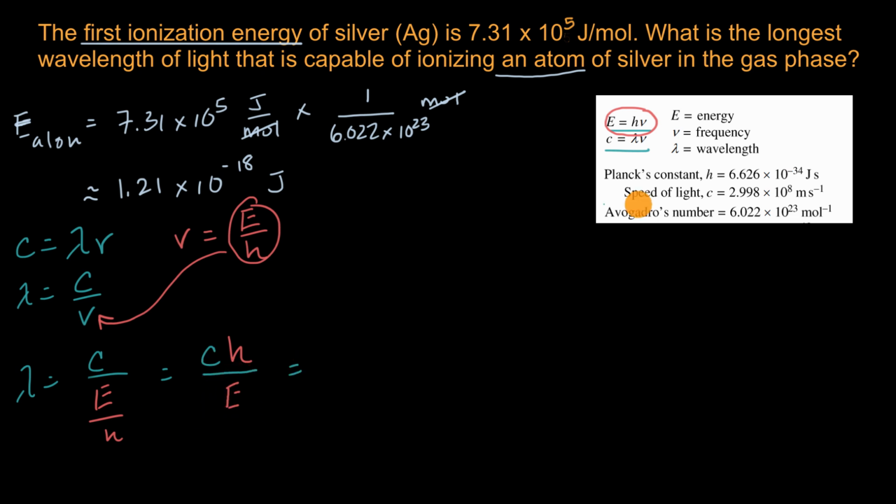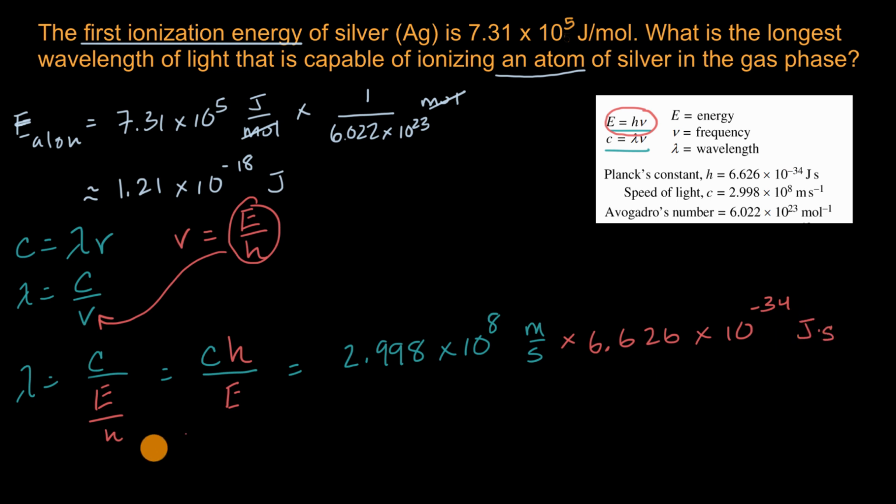Well, we know what the speed of light is. It is approximately 2.998 times 10 to the 8th meters per second. We're going to multiply that times Planck's constant, which is 6.626 times 10 to the negative 34th joule seconds. And then we're going to divide that by the first ionization energy per atom, which we figured out right over here. That's this E. This is going to be 1.21 times 10 to the negative 18 joules.